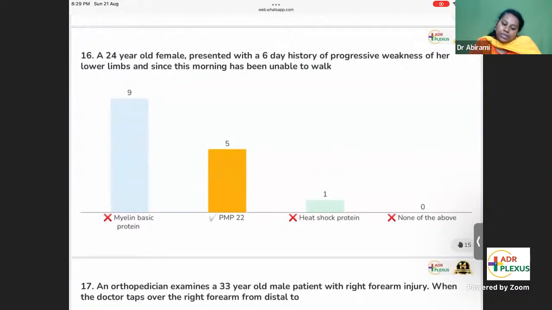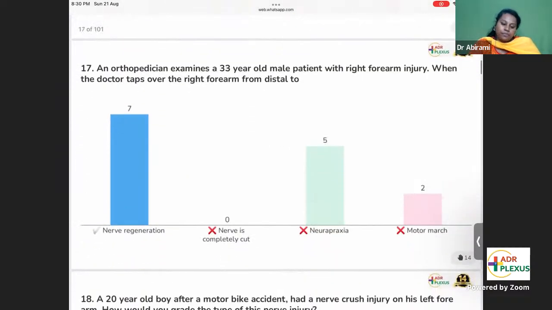Female patient with progressive weakness. See, most of you have given myelin basic protein. So that is the difference. In the central nervous system, the central demyelinating disease is multiple sclerosis. But this is Guillain-Barré syndrome or Charcot-Marie-Tooth disease, where you have peripheral demyelinating disease. Yes, only few of you have given this right answer. Next question.